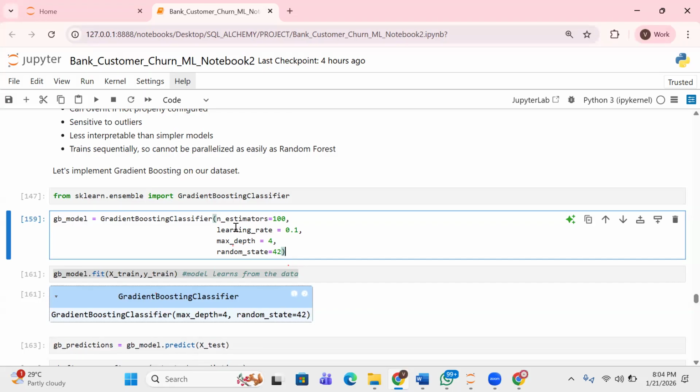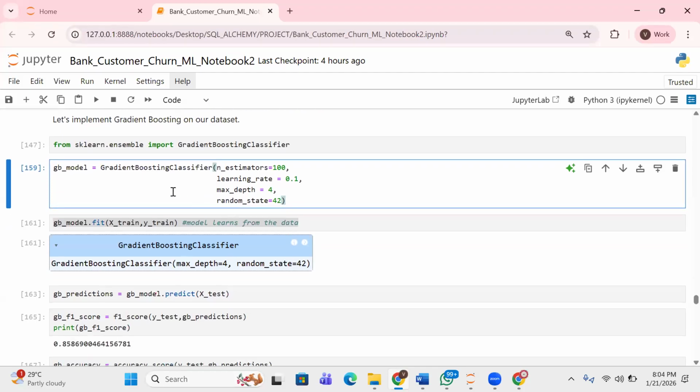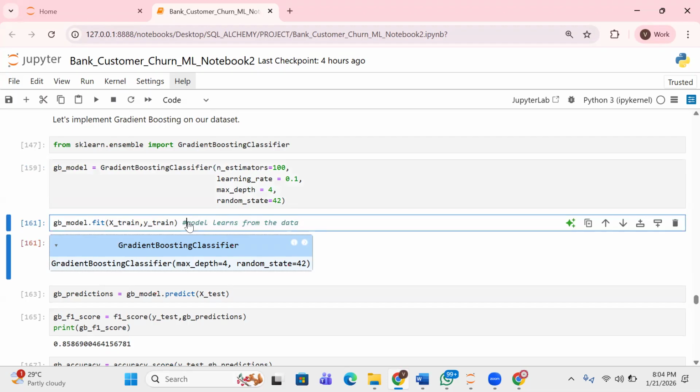These are the major ones. Say the accuracy score is 80%. When you tune these values, you can see a huge difference in what it was and what it is now after tuning. So these are some of the major hyperparameters, right? That is just the way it is. Like I said, it's actually the algorithm. This is where the model learns from the data.